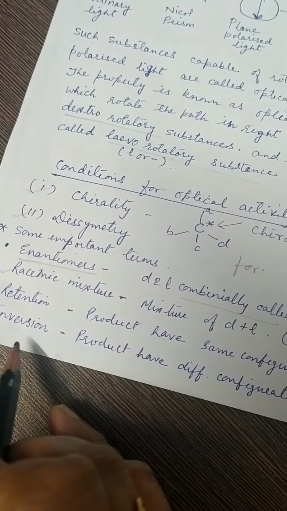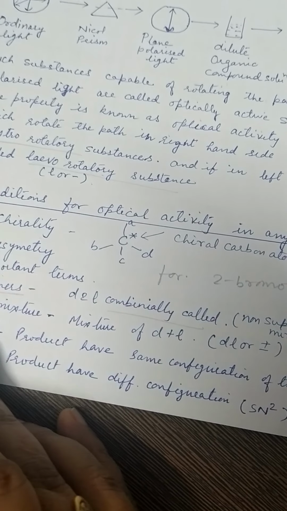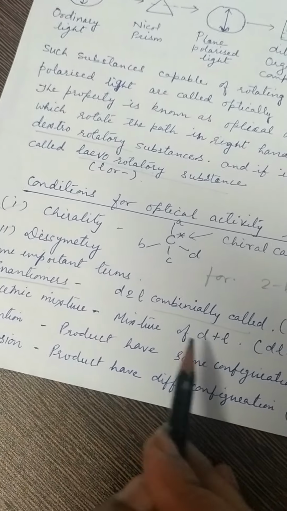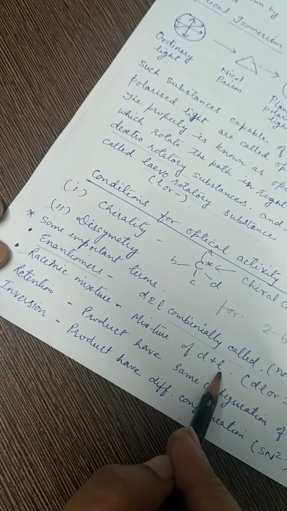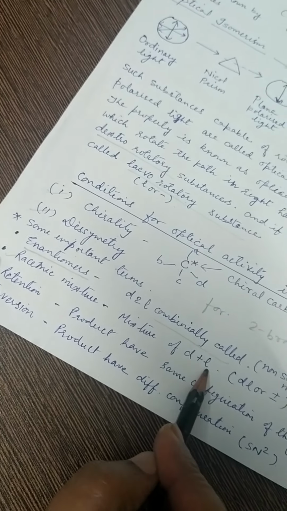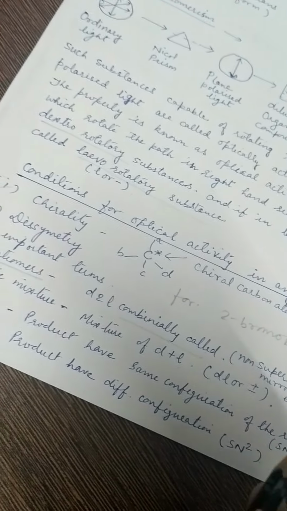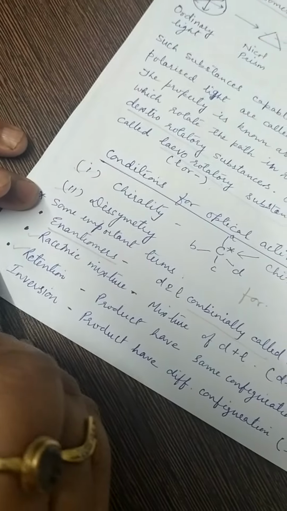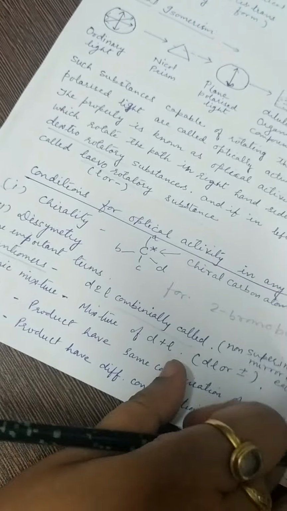Next term, racemic mixture. The mixture of D and L forms is called a racemic mixture if the percentage of dextrorotatory and levorotatory substance is equal, meaning 50-50% of both compounds are mixed, then the mixture behaves as an optically inactive compound. Next terms are retention and inversion. These two terms we will discuss later.